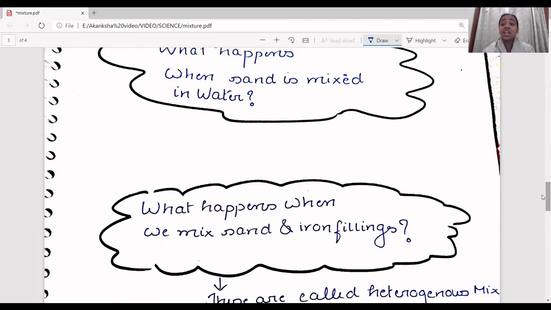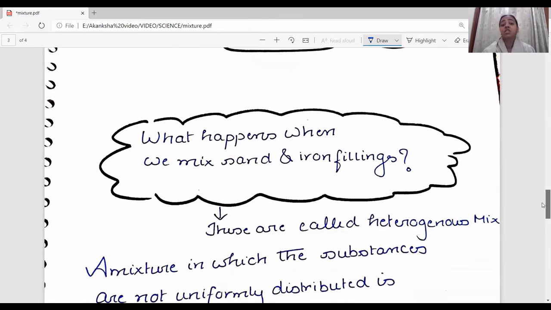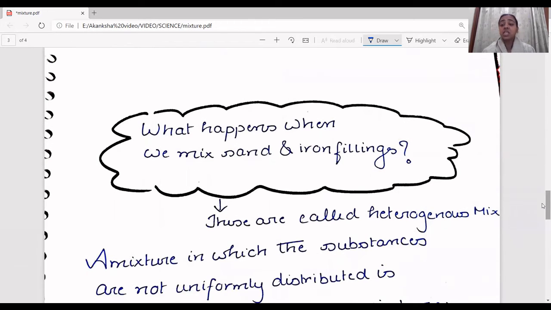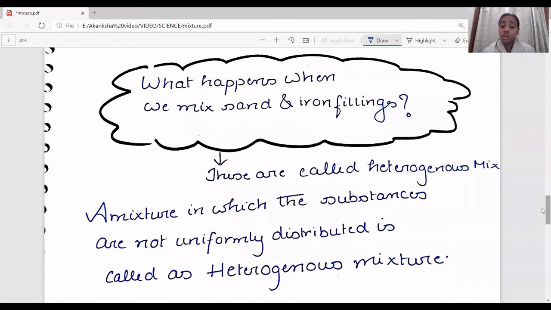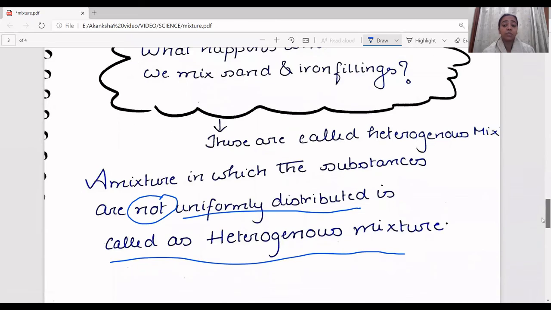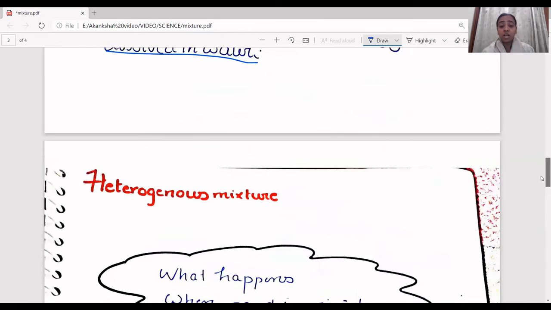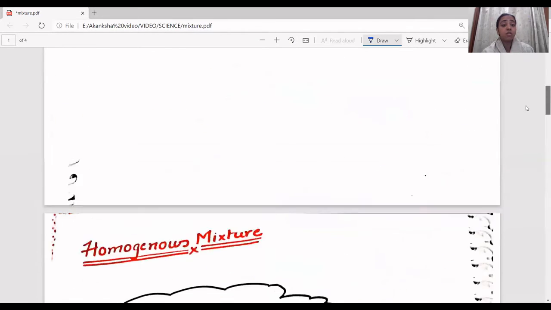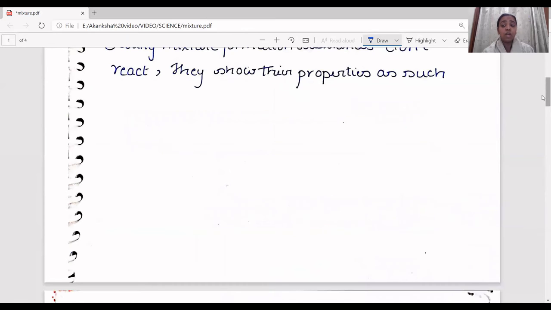No. That is called a heterogeneous mixture, because both the contents will not be dissolved. A mixture in which the substances are not uniformly distributed is called a heterogeneous mixture, right? So I hope you've understood the difference between homogeneous and heterogeneous mixture.